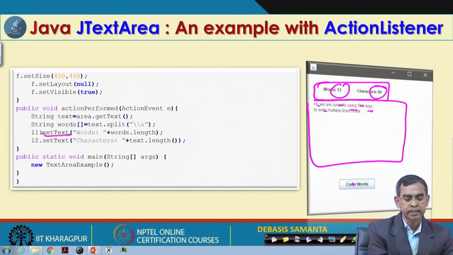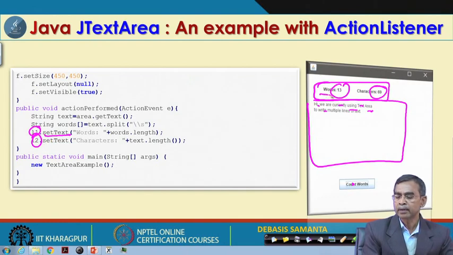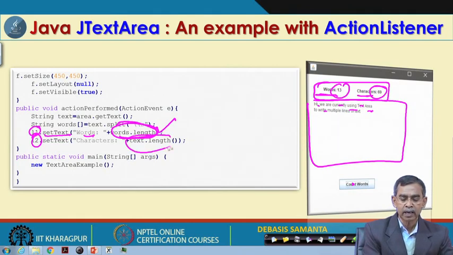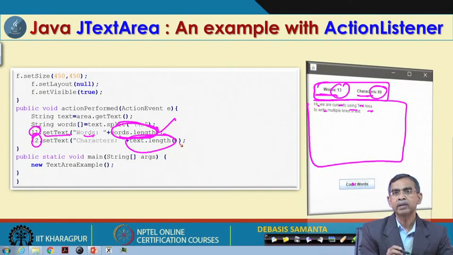So, set text: L1 and L2 are the 2 labels, and then L1 dot setText words, this plus words dot length. That means this words dot length is already defined in Java, how many words are there in a text can be calculated. Similarly, text dot length is also a method which will return how many characters are there in this text. So, it will display there.